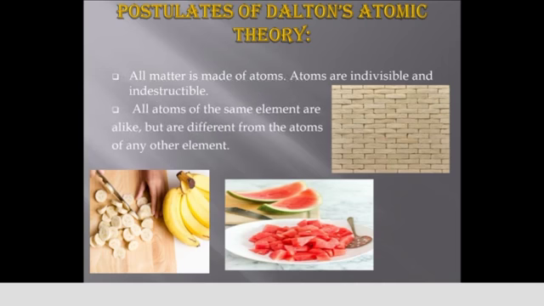No. Similarly, all atoms of the same element are alike, but are different from the atoms of any other element. Take another example. We can take a gold ring and a silver ring. Let us see the atoms of the gold ring, so that you can see that all atoms of the gold are alike. This is the best example for these postulates of Dalton's theory.